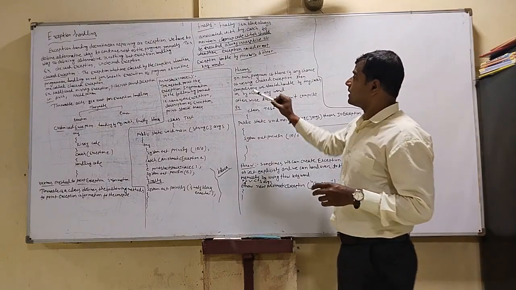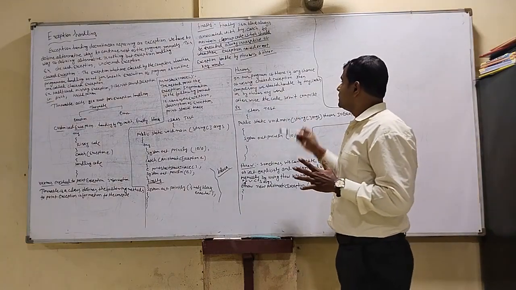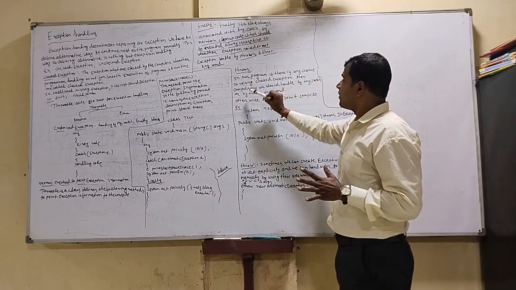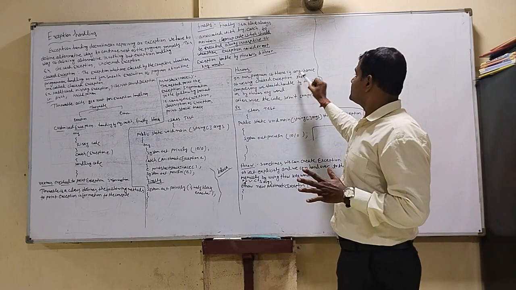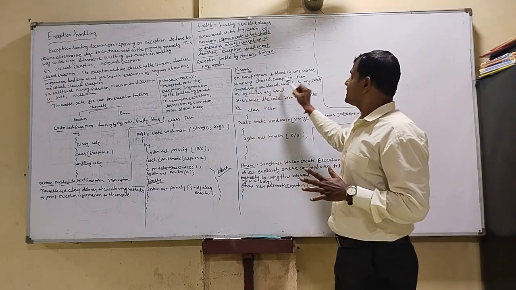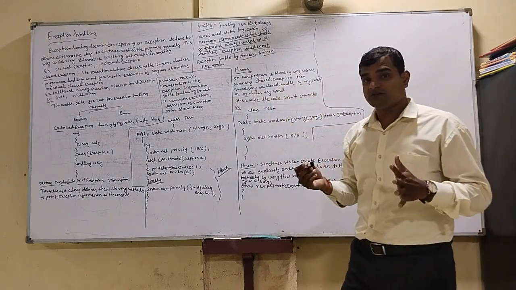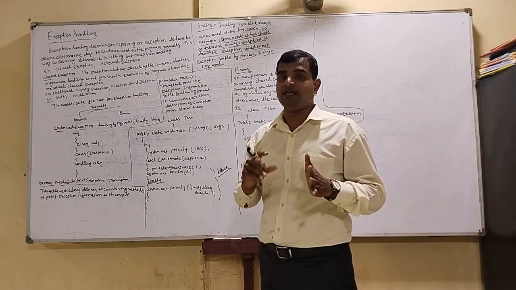In our Java program, if there is any chance of raising a checked exception, I have already discussed what is a checked exception and what is an unchecked exception.